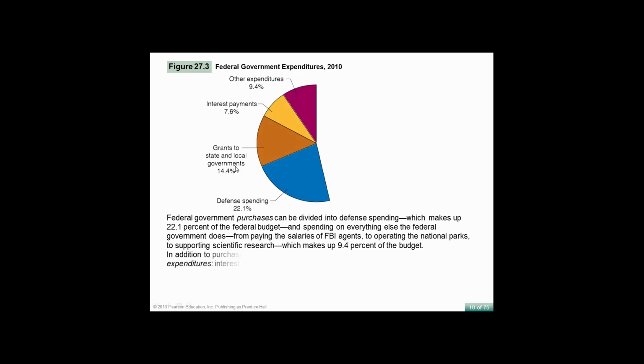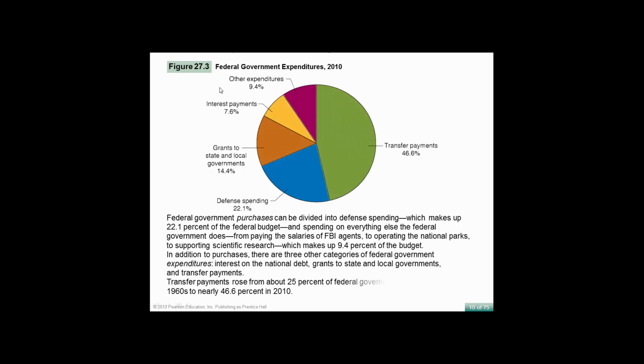Okay, what is the government spending its money on? This is from 2010. 46.6% was transfer payments. 22.1% was defense spending. 14.4% was state and local grants. 7.6% was interest payments, and other was 9.4%.